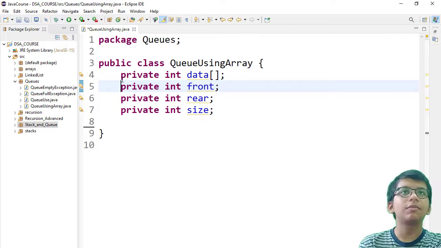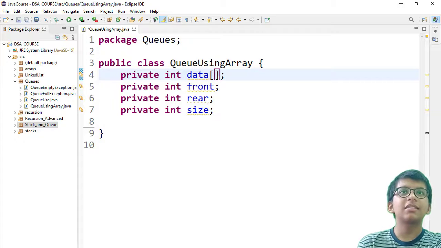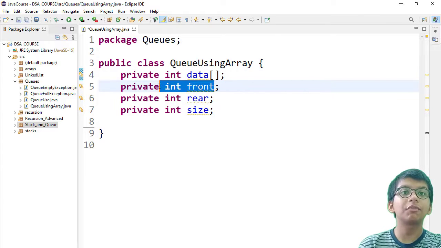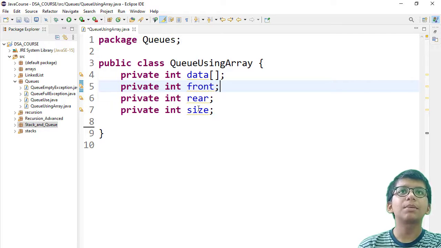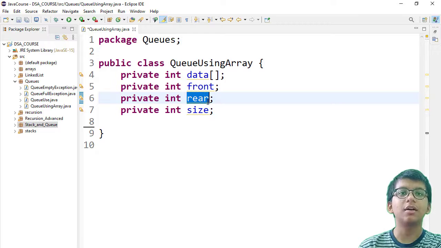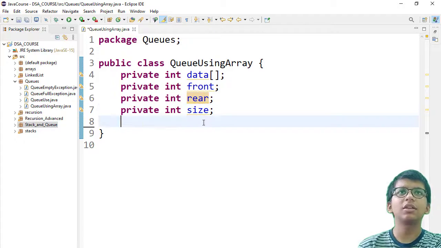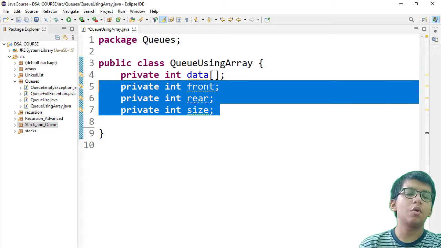So we want first of all the array, then front, the first one to be inserted, at the 0th index. Then rear, which is the last element of the queue, and the size.